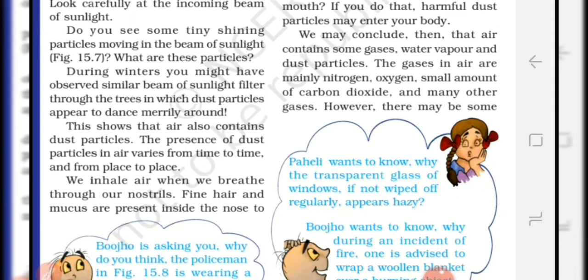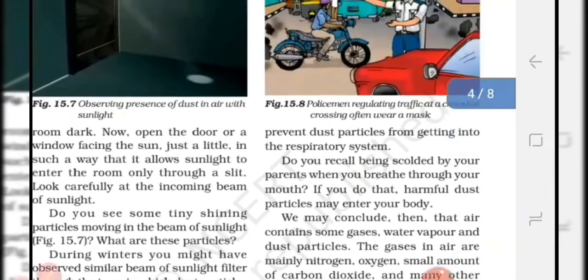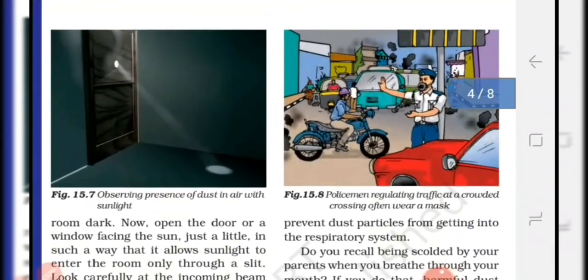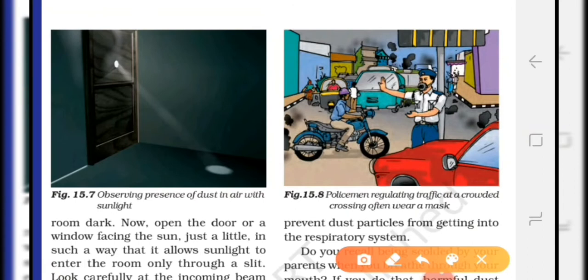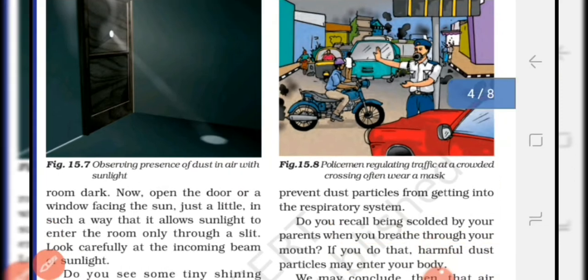When you breathe in air, the fine hair and mucus present in your nose prevent dust particles from entering the respiratory system. So students, you should not breathe through your mouth. If you do so, then the harmful dust particles enter your body. Students, you must have seen traffic policemen. They use masks. What is the use of a mask? This mask prevents harmful dust particles from entering the body.